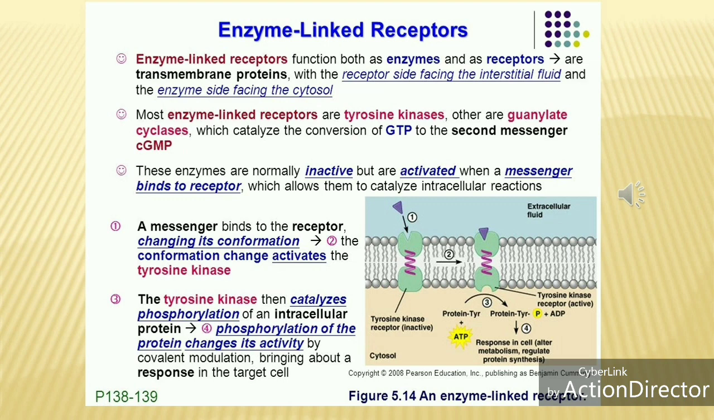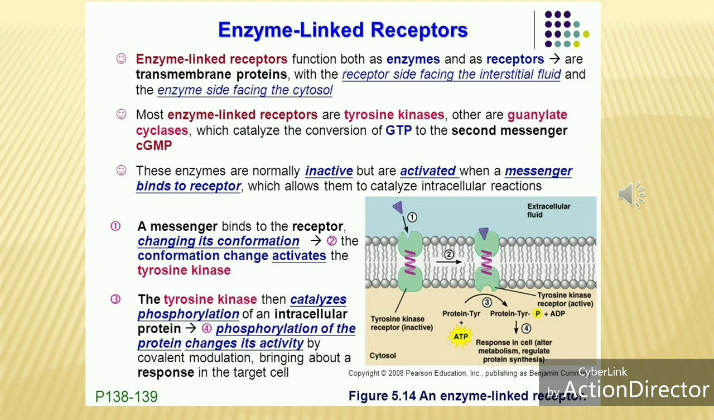Okay, this is the important thing. This is the mechanism. Mostly these enzymes are inactive, but when there is a signal, the messenger binds to the receptor, they become activated and the enzyme produces its action. A messenger binds to the receptor, changing its conformation. The conformation change activates the tyrosine kinase. The tyrosine kinase then catalyzes phosphorylation of an intracellular protein. Phosphorylation of the protein changes its activity by covalent modulation, bringing about a response in the target cell. So this is the mechanism of the enzyme-linked receptor, which is very concise and brief.